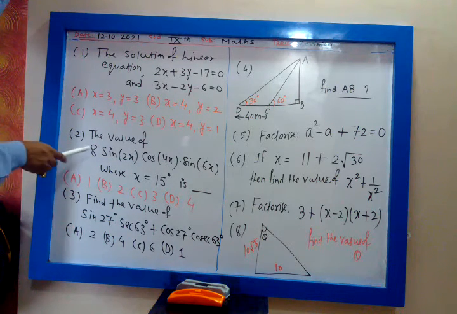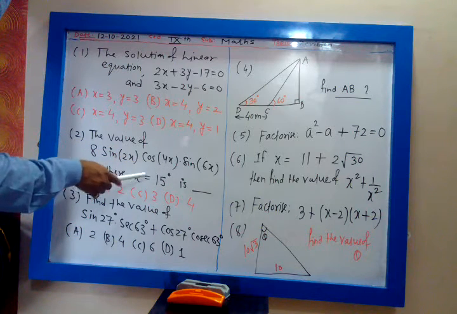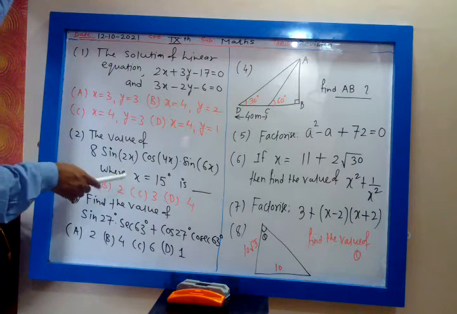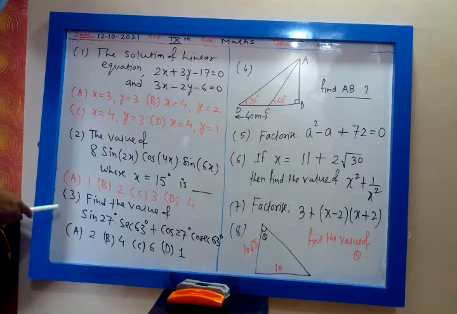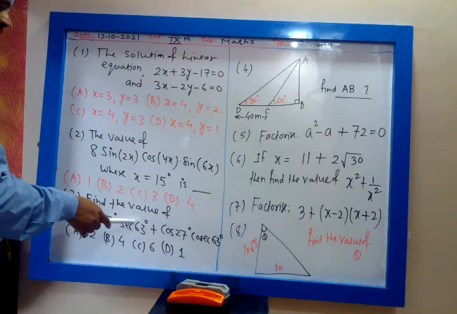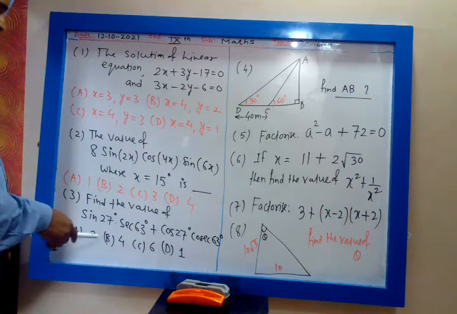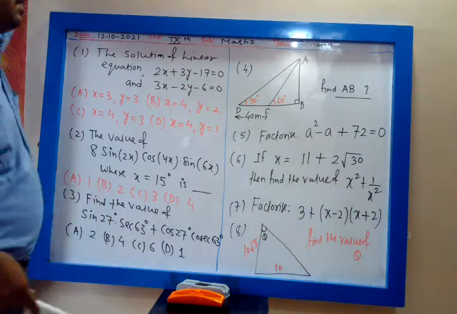Second question: the value of 8 sin 2x into cos 4x into sin 6x, where x is equal to 15 degrees. A is 1, B is 2, C is 3, D is 4. Third question: find the value of sin 27 degree into sec 63 degree plus cos 27 degree into cosec 63 degree. Option A 2, B 4, C 6, D 1.